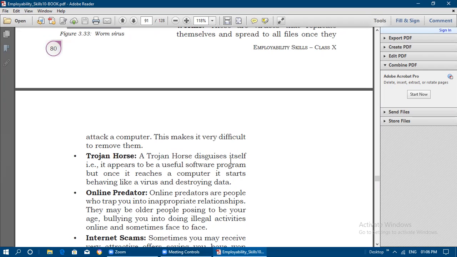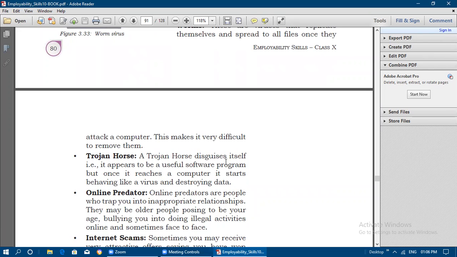That means it will be hiding its originality. It is actually a damaging software, but it will be looking like good software. Okay, so that is known as a Trojan horse. It appears to be a useful software program, but once it reaches the computer, it starts behaving like a virus and destroying data. In the beginning, it will be looking like good software when it is entering the computer.